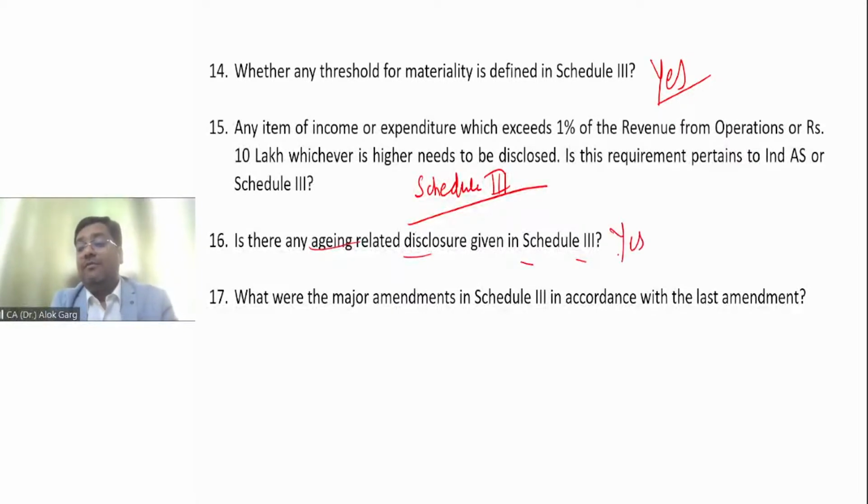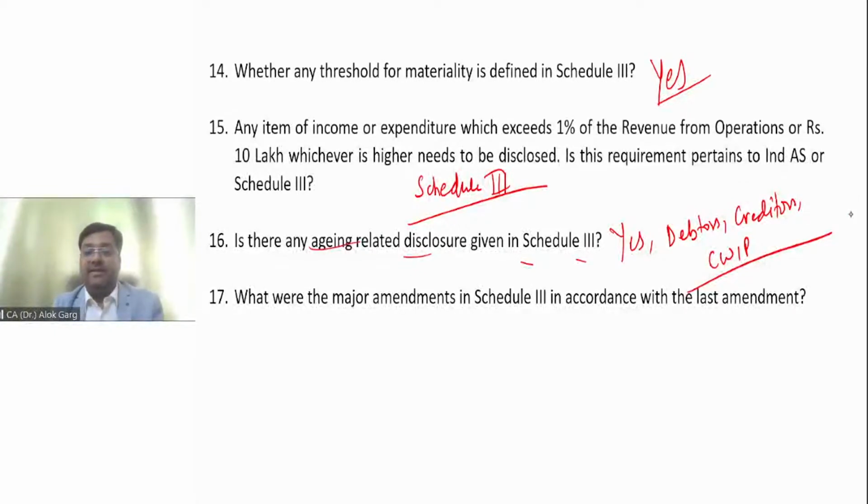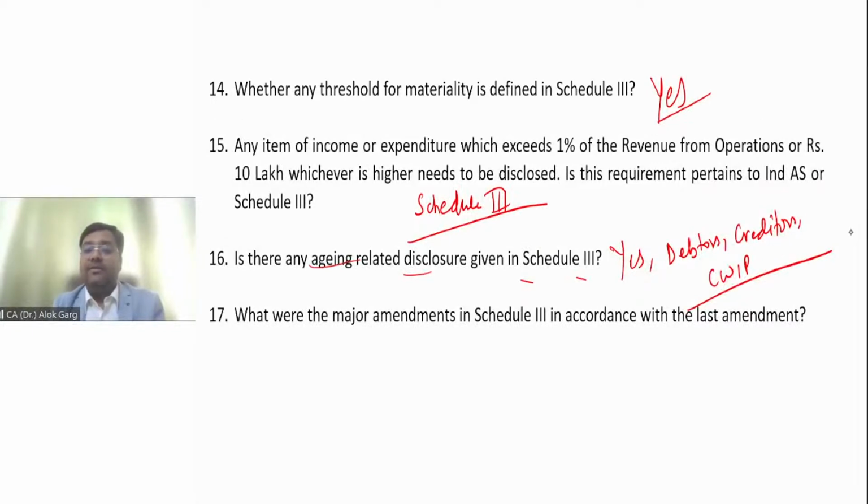So is any aging related disclosure given in Schedule 3? The answer is yes. Aging related disclosure is given with respect to debtors, which is known as trade receivables, creditors, which is known as trade payables, and capital work in progress. In these 3 areas, aging related disclosure is given.